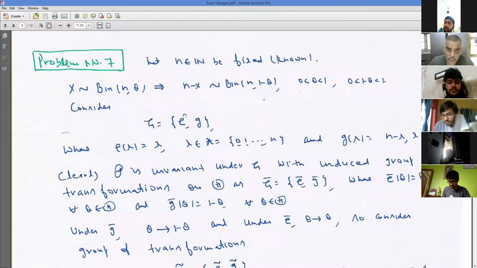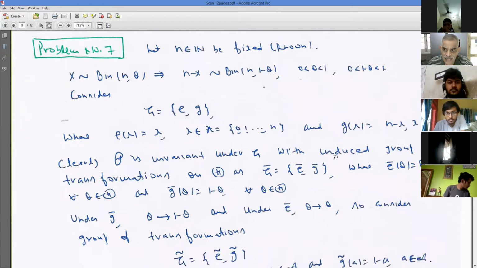Now, what are the corresponding points in the parameter space? eX takes X to binomial(n, theta) only, so theta remains theta. So e bar theta is the same as theta. So the group is e bar and g bar. And what is g bar theta? If I apply n minus X, my theta becomes 1 minus theta. So my g bar theta is nothing but 1 minus theta.